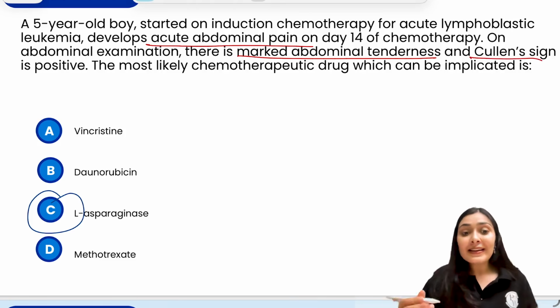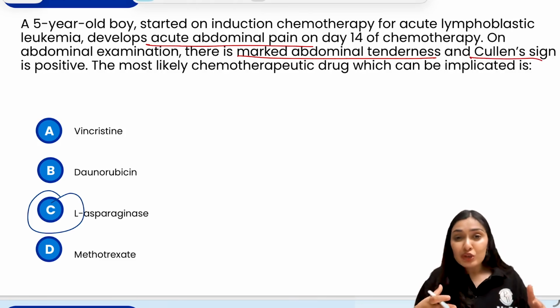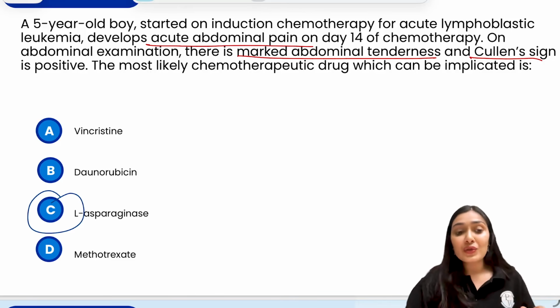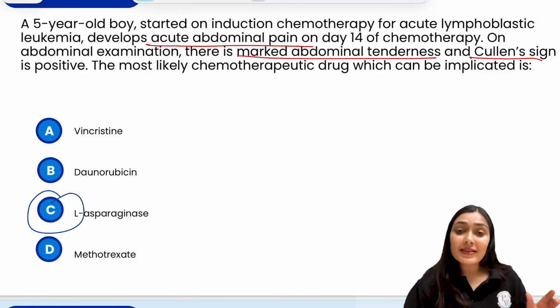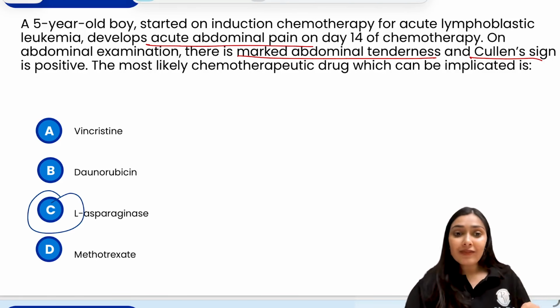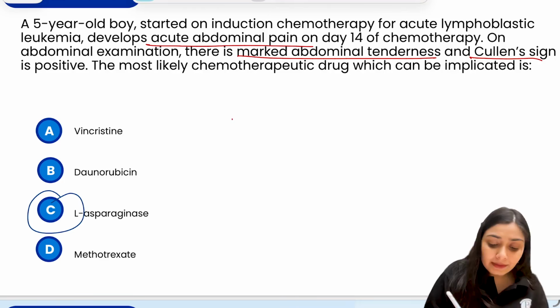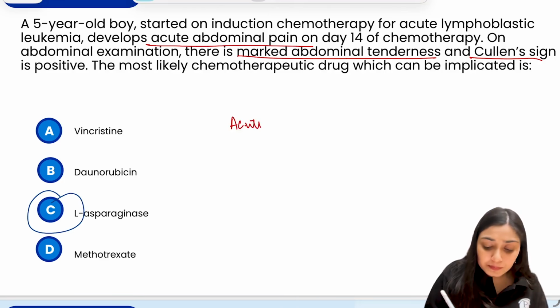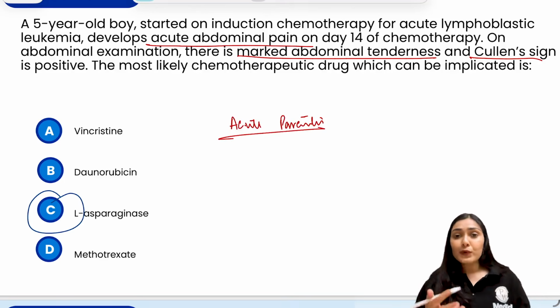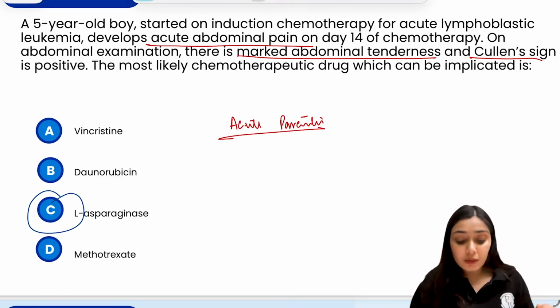Also Cullen sign, that is a bluish, purplish ecchymosis in the periumbilical region. Usually it indicates that there is some sort of retroperitoneal hemorrhage. So all of this is classical of the side effects that we encounter with L-asparaginase, right? The very important side effect is acute pancreatitis. And the second one is thrombosis and bleeding leading to your Cullen sign, right?